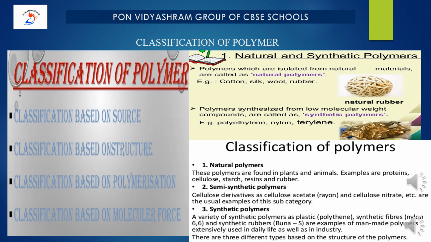The third one is synthetic polymers. They are man-made polymers. Plastic is the most common and widely used synthetic polymer. It is used in industries and various dairy products. For example, nylon 6,6, polythene, polyester are all examples of synthetic polymers.